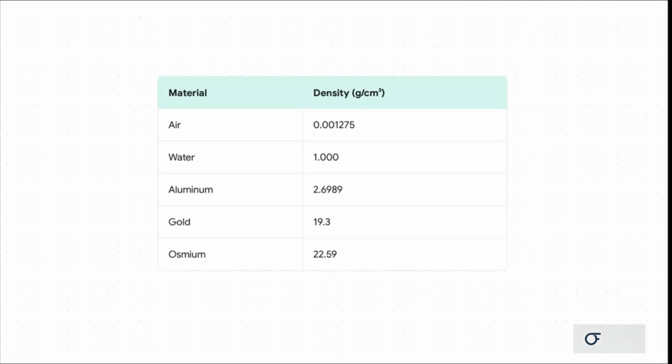This table really puts it all into perspective. You've got air, which has a super low density. Water is our baseline, right at 1 gram per cubic centimeter. But then you get to metals like gold and osmium, which is the densest naturally occurring element. It's over 22 times denser than water. That's exactly why a small gold bar feels so surprisingly heavy in your hand. It's an incredible amount of mass packed into a tiny little space.